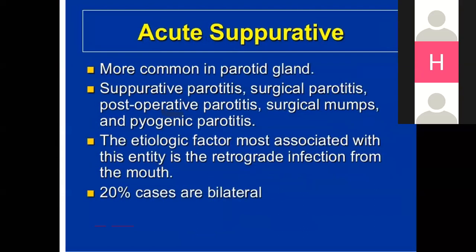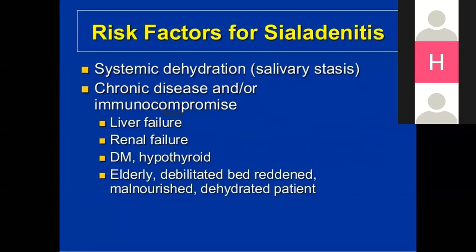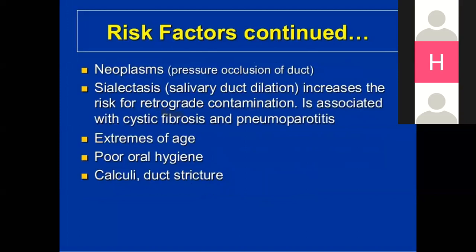Acute suppurative infections are common in the parotid gland, leading to parotitis, and mostly they are viral, caused by the mumps, and pyogenic parotitis. The etiologic factors most associated with these entities are retrograde infection from the mouth. Systemic dehydration can lead to chronic immunocompromise. Sometimes it leads to liver failure, renal failure, and hypothyroidism. Usually these are debilitated, bedridden, malnourished, and dehydrated patients.